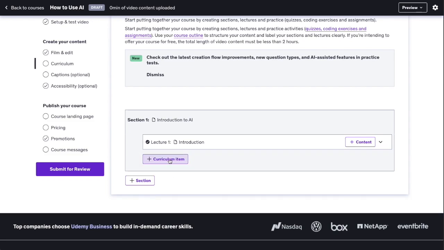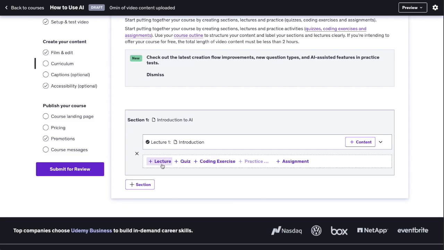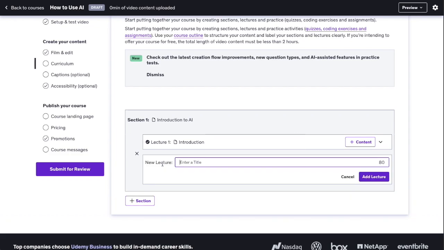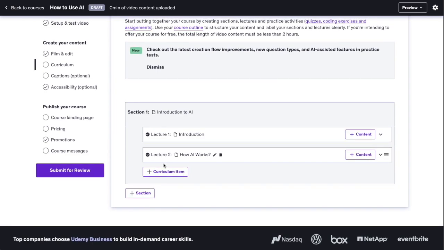If you click on curriculum item, you will see a lecture, quiz, coding exercise, practice, assignment. And for instance, let's do another lecture. For example, let's do how AI works. Add lecture. And now, as you notice, while I'm adding these lectures into the view, you're going to see this content button here on the right hand side.